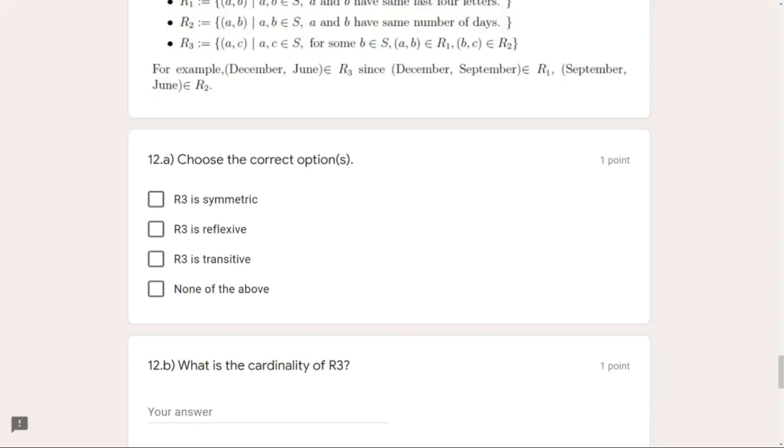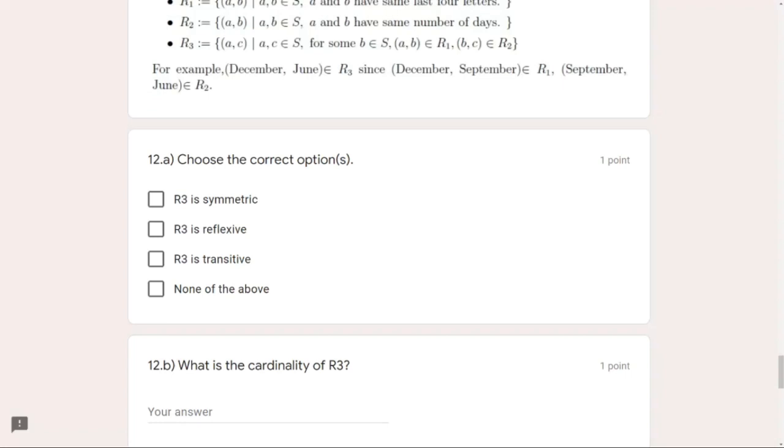But when we start thinking about this, I need to have one month A whose name shares the same last four letters as another month B, and B has the same number of days as another month C. Then in that case, A comma C would exist in R3.